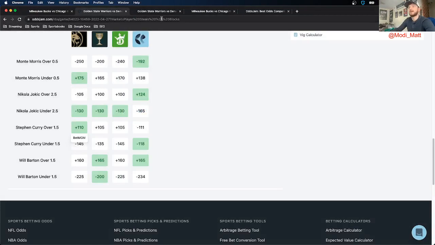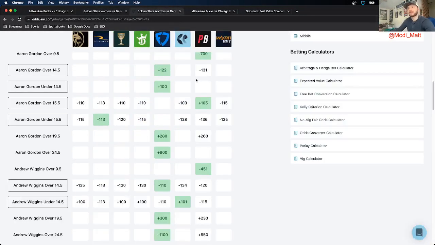For my third play, I am taking Andrew Wiggins to go over 14.5 points. So I like this one a lot. One, because it's plus EV within market width. So we can just cross that off right off the bat. 33 cents in market width for plus and a minus. You just subtract the two. But as you can see, I got it at minus 110 on FanDuel.